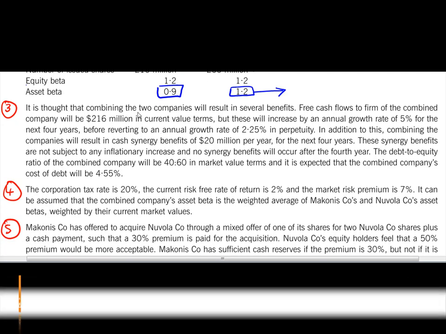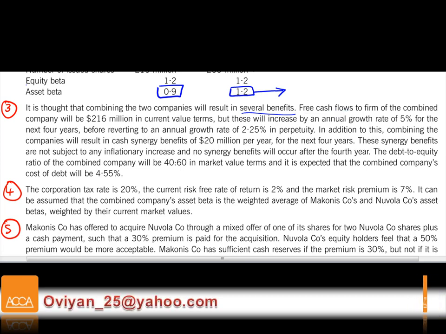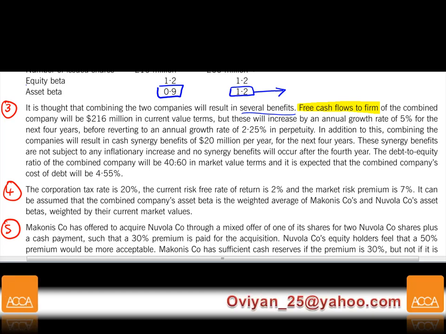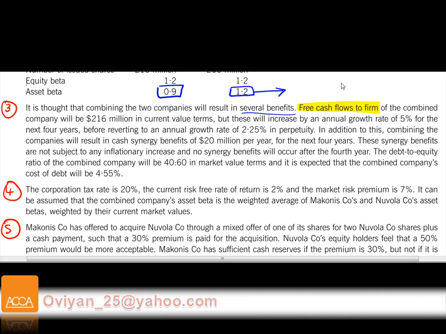It is thought that combining the two companies will result in several benefits. Synergy. Free cash flows to the firm. Now they want you to use free cash flows to the firm of the combined company. You must understand free cash flows to the firm: it is all cash flows. You have to remember it's before interest and before any distribution to shareholders, after all other payments have been made.